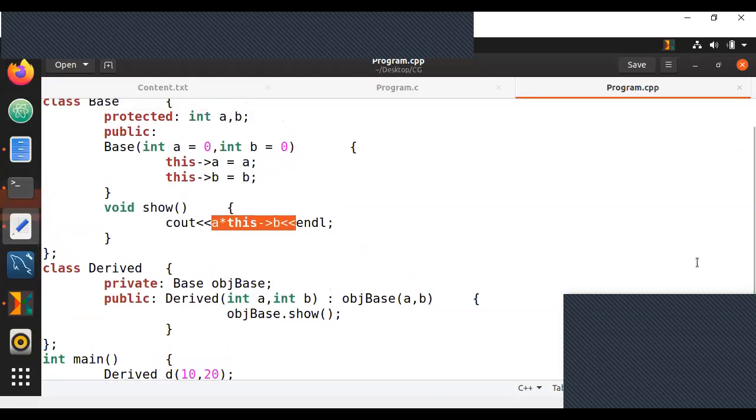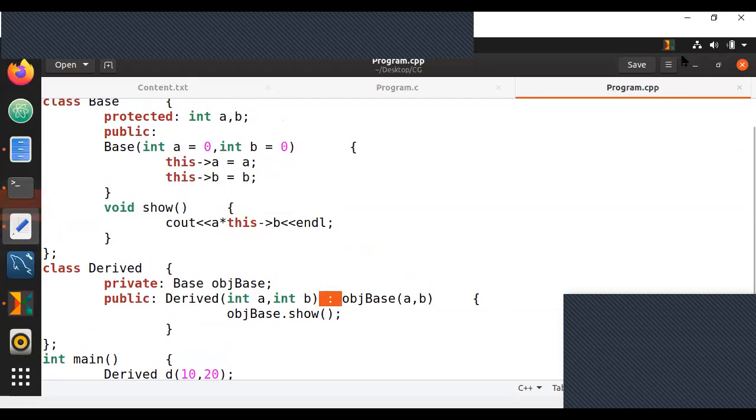Now, this is a very important concept, that is using colon here, and it is called as an instantiation or initialization list. We generally call it as initialization list, and we use it for multiple cases.